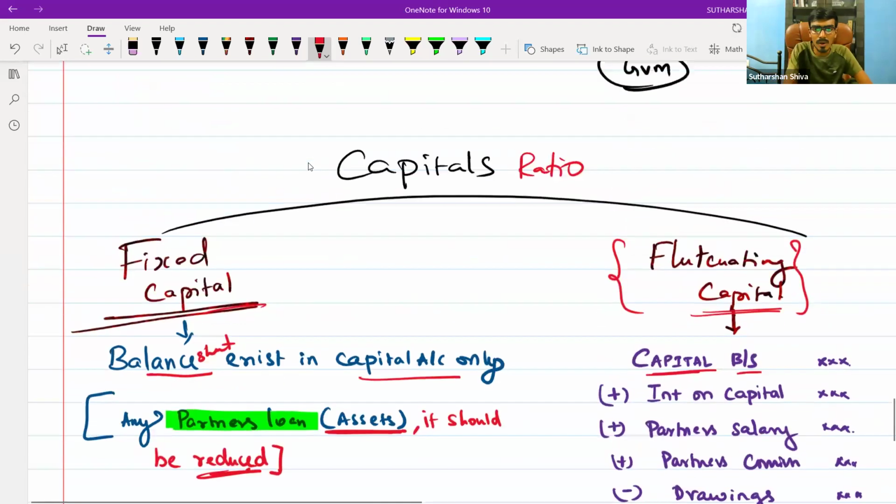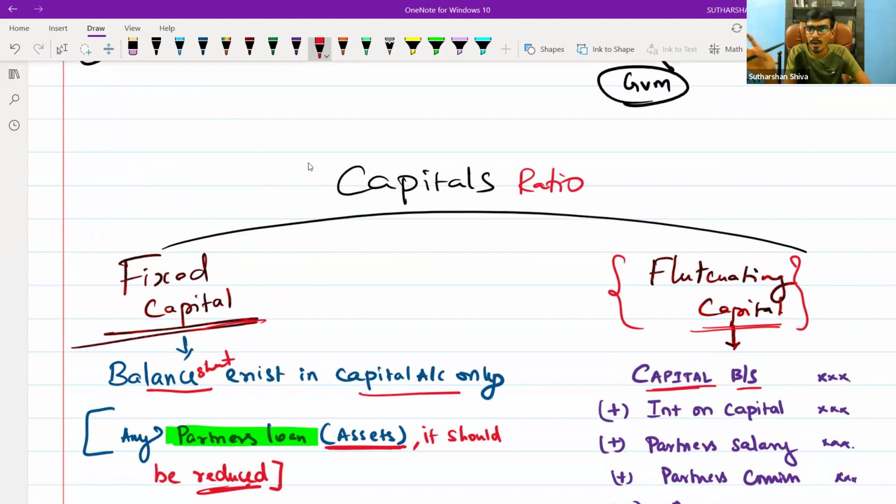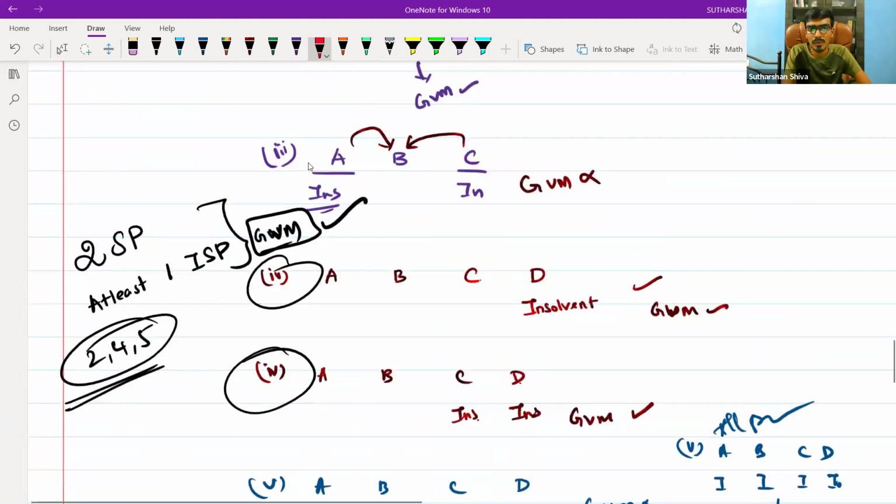So that's when to apply, where to apply, how to apply, and in what situation you will apply. Everything we have discussed. So with this, the Garner versus Murray rule is done.